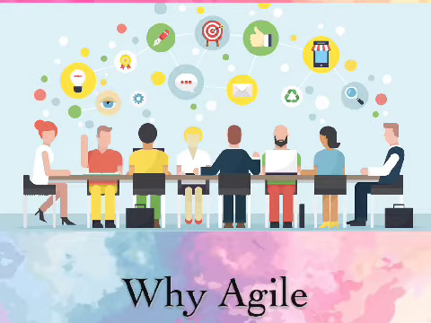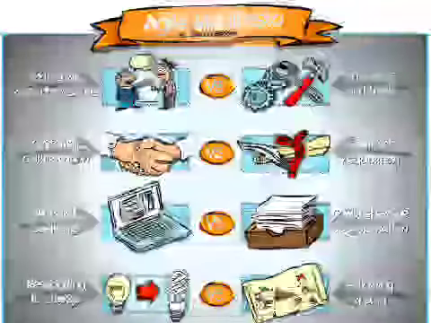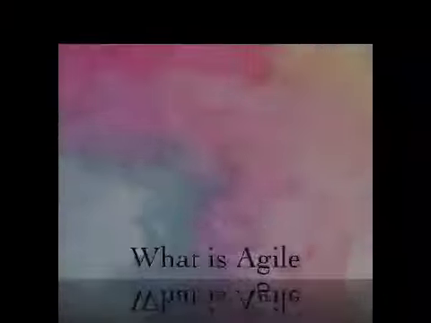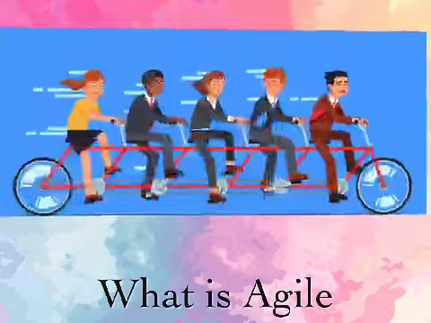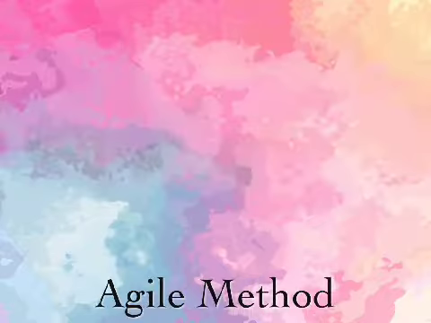Why do we go in for a new set of development strategies rather than using the traditional methodologies? And then we identified that agile gives you the benefits of a happy stakeholder, a very quality product that is delivered, and you are also increasing the productivity of the team members, and we are getting the software ready to market in a very short span of time. And we have seen that the Agile Manifesto is the baseline upon which all these strategies are built. So they give you a compare and contrast of what not to value and what to value.